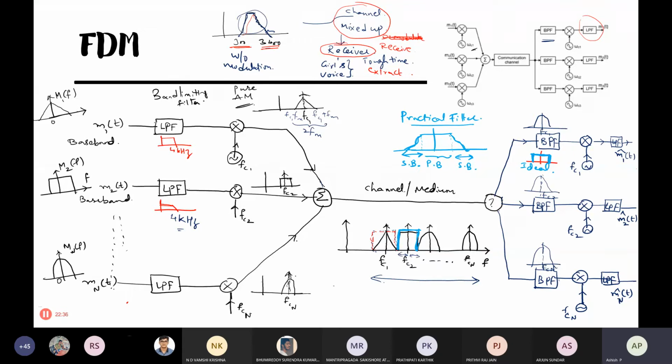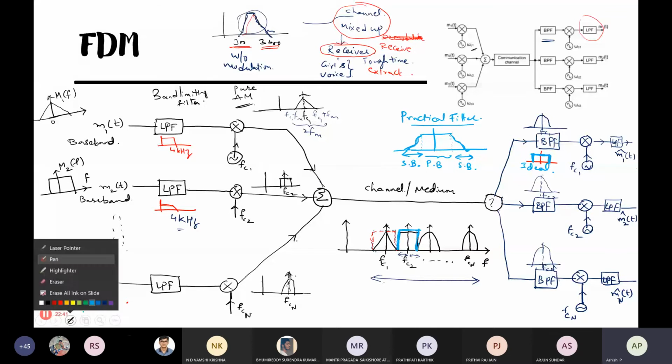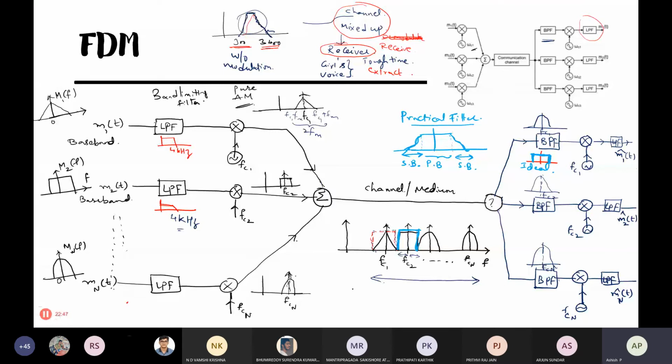Because of this, we have to insert some amount of guard band. We cannot have the channels exactly adjacent like this. So this is FC1. Leave some frequency band in between. Then you take the second modulation, this one FC2. We leave some space between each of the channels.